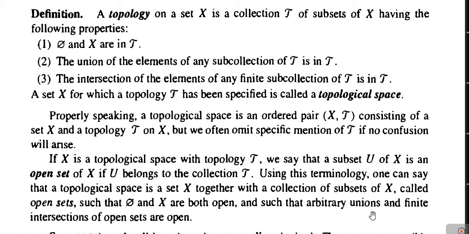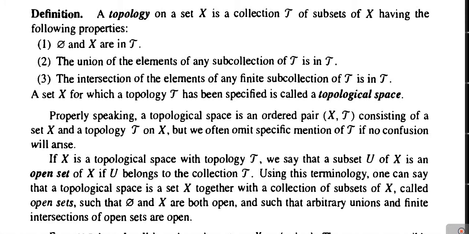So arbitrary unions and finite intersections of open sets are open, which means that if we take any number of open sets of X, meaning any number of elements from tau, then their union should again be in tau. And secondly, if we take a finite number of elements from tau, then their intersection should again be in tau. So if these conditions are satisfied, then we say that tau is a topology on X, and (X, tau), or simply X, is a topological space.